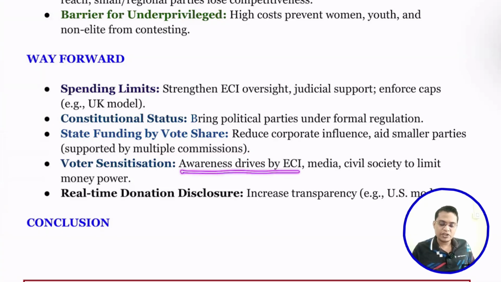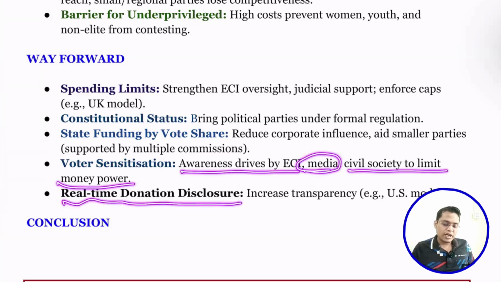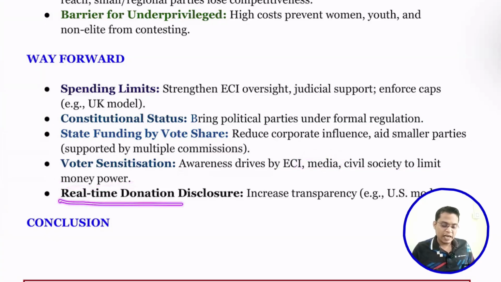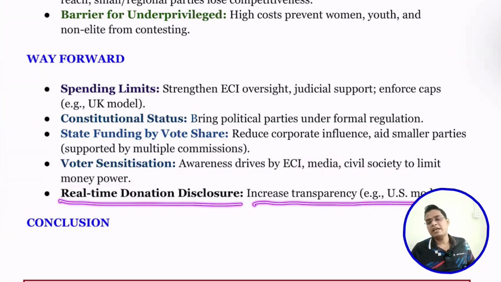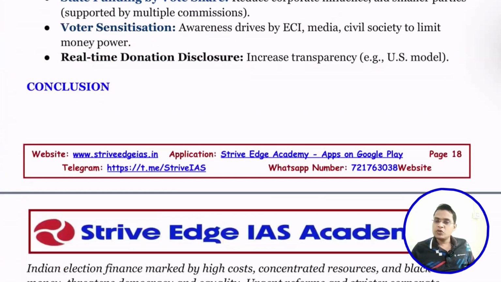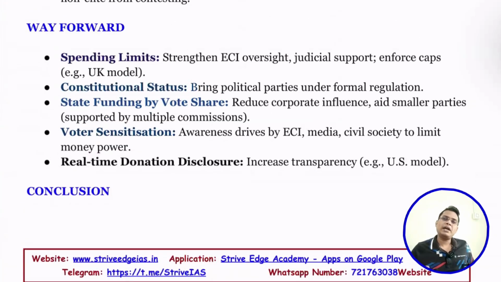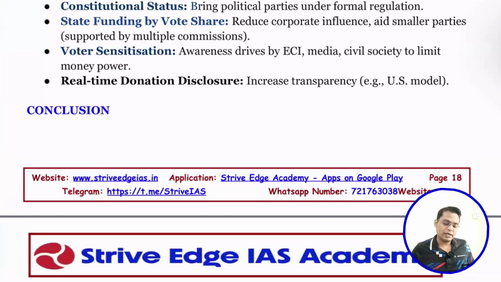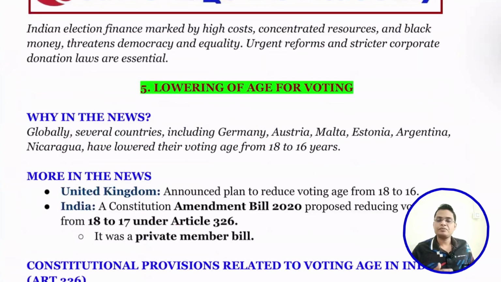So awareness drive by the Election Commission of India, media, and civil society to limit money power. Real-time donation disclosure, increasing transparency as in the US model. These are some steps we can take to make our elections low cost and more transparent, and reduce the influence of money power.